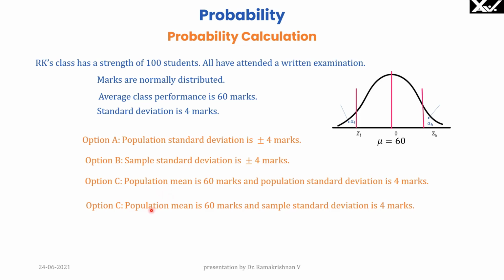Right? So here, population mean is 60 is okay. But this is not sample standard deviation because all the class strength is considered here. Therefore, the population is the class strength. Okay? And sample standard deviation is 4 marks is not correct because we have considered population. So option C, population mean is 60 marks and population standard deviation is 4 marks, is the correct option.